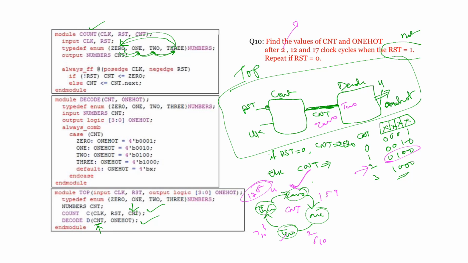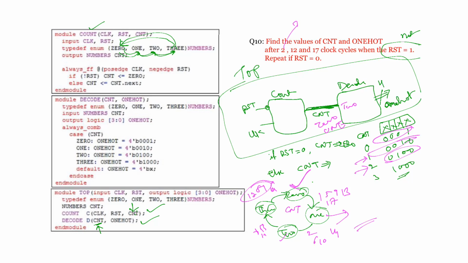And after 17 clock cycles, this is 12, 13, 14, 15, 16, 17, you are at 1. So CNT is equal to 1 after 17 clock cycles, and whenever it is 1, your output is 0, 0, 1, 0 for one hot. So like this you can evaluate the values similarly.